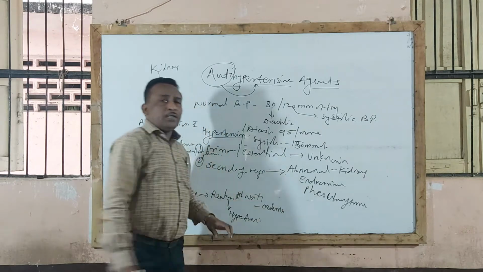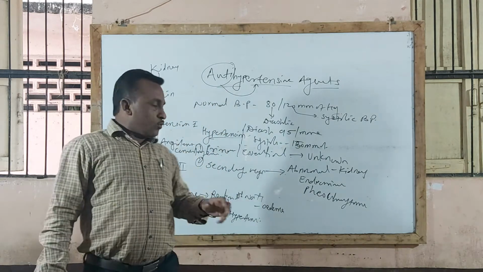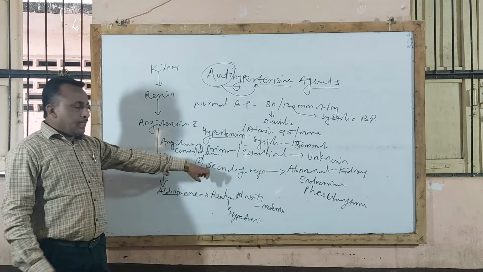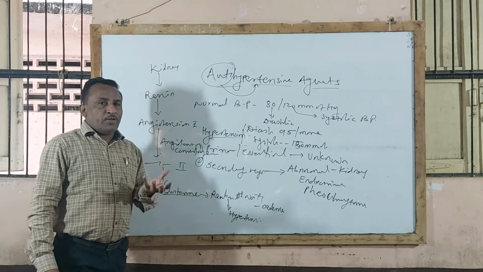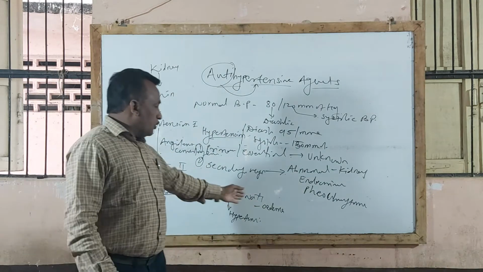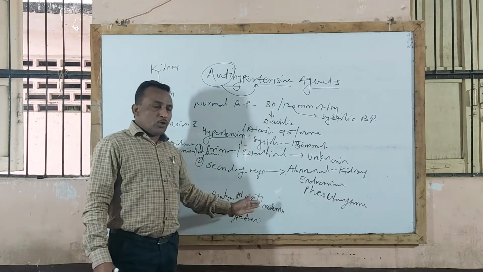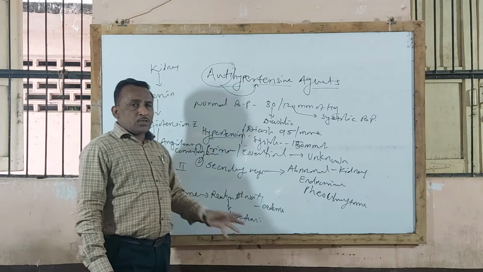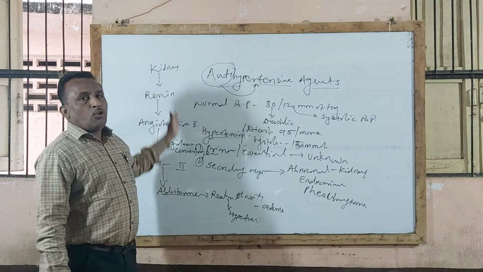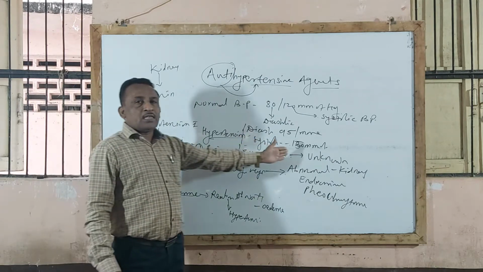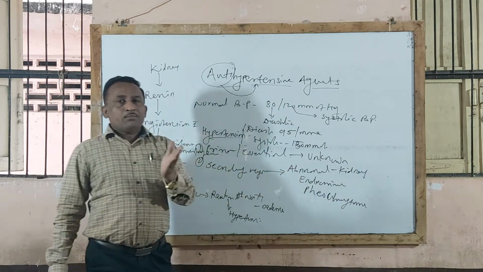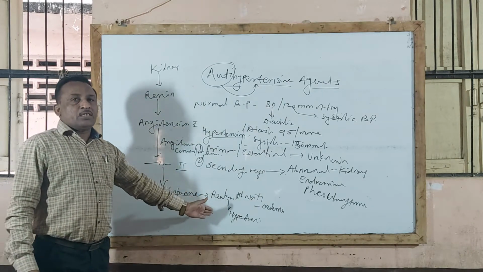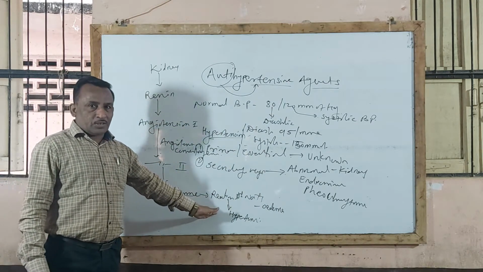Whenever there is reabsorption of sodium in the body, it leads to hypertension, because deposition of sodium takes place, and that condition is called edema. Edema is nothing but retention of sodium. So whenever aldosterone is formed, it increases reabsorption of sodium in the body, and when sodium accumulates, it produces edema, and because of accumulation of sodium, it causes hypertension. So because of the endocrinological factor, it leads to hypertension. This is how kidney failure, a secondary condition, is responsible for producing hypertension in a patient.